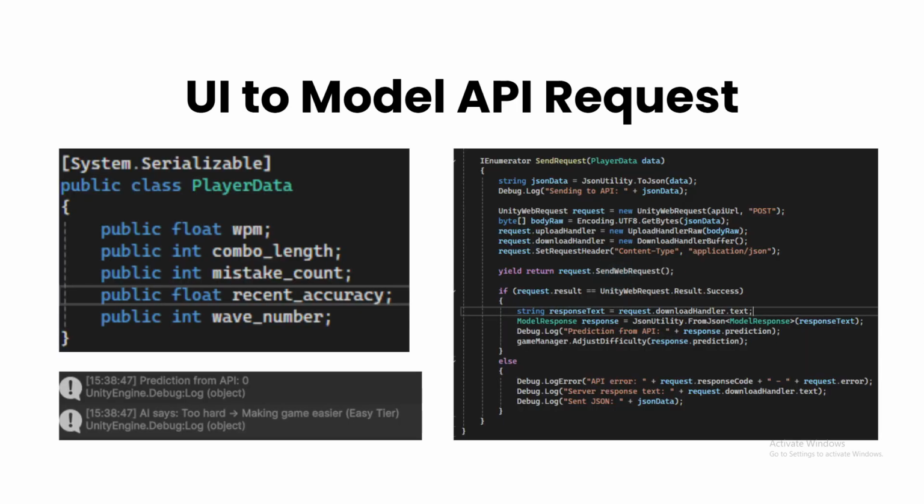So we come to the UI-to-model API request. The interface uses a simple POST request to communicate with the model. The JSON payload includes words per minute, combo length, mistake count, recent accuracy, and wave number. The model responds with a predicted difficulty level, again 0, 1, or 2. This response updates both the word difficulty and enemy spawn configuration.